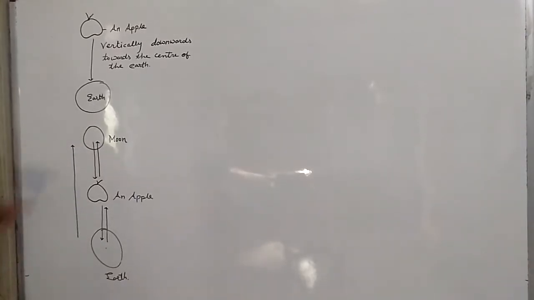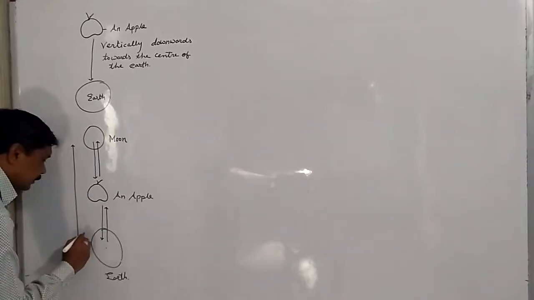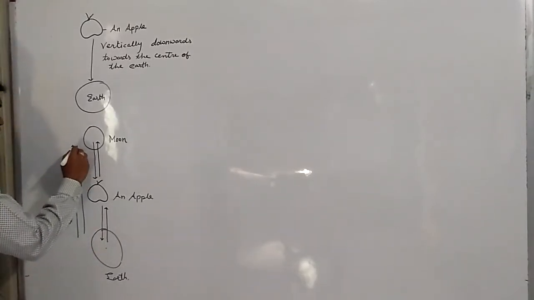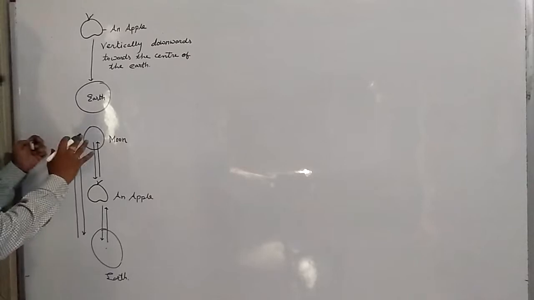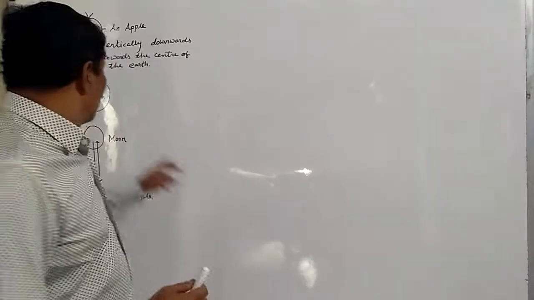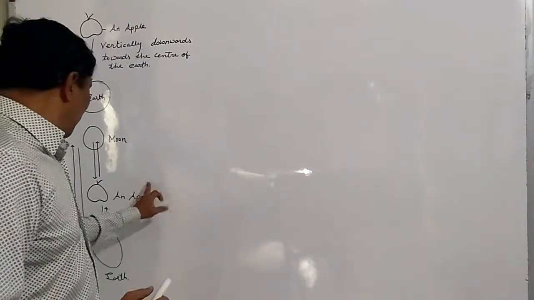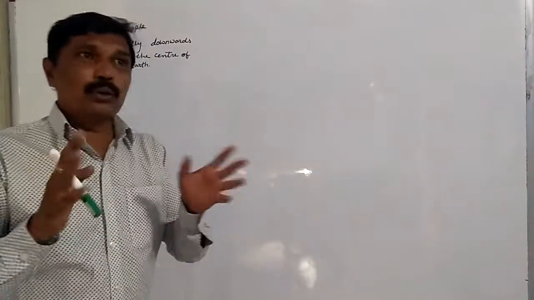Yes. Is moon attracting the earth? Yes. From these three examples, he came to a conclusion that the moon, the apple and the earth are attracting each other. And in force also we have seen.